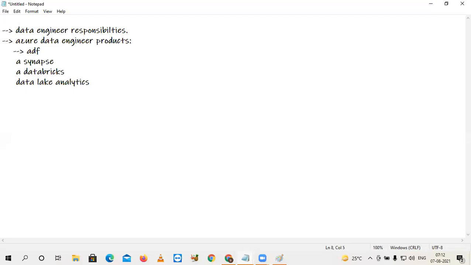What is the NoSQL database here for us? Azure Cosmos DB. Azure Streaming, and also one more product for capturing streams and performing analytics on streams.